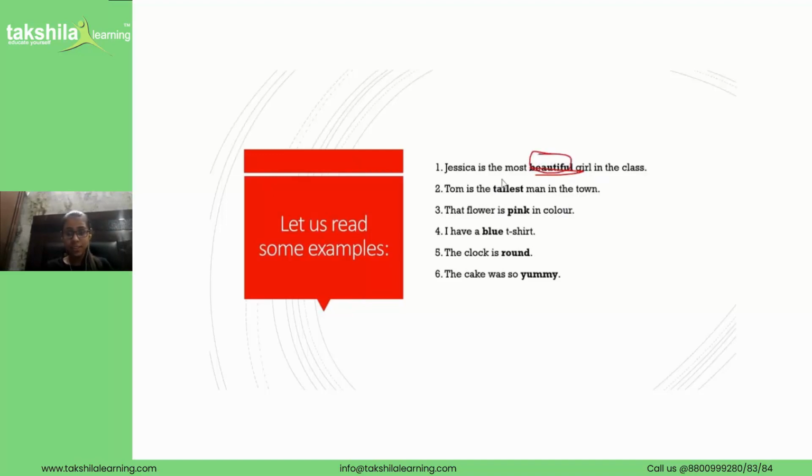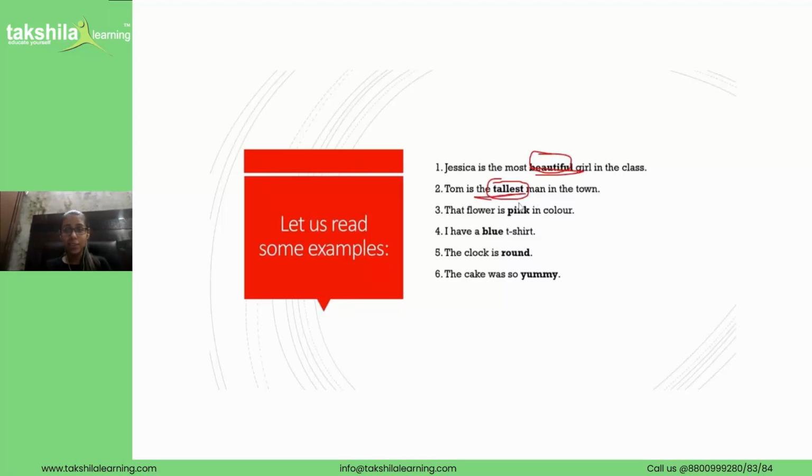Tom is the tallest man in the town. Do you like tall people? Yes? Tall people don't need to climb the tree, right? They can just reach up like this and get some fruit. So I like tall people. Even I'm tall. So Tom is the tallest man in the town, and tallest is an adjective.